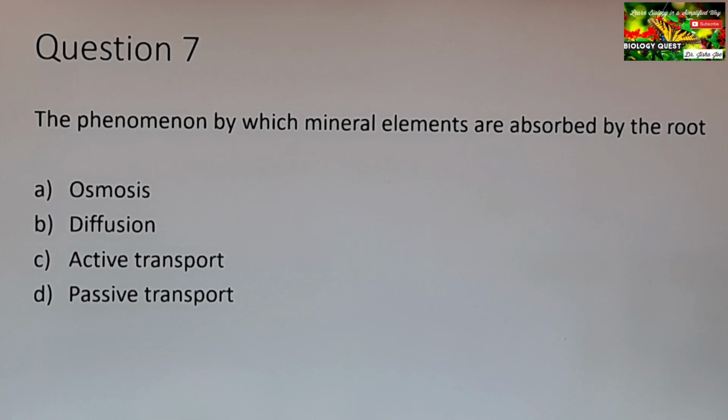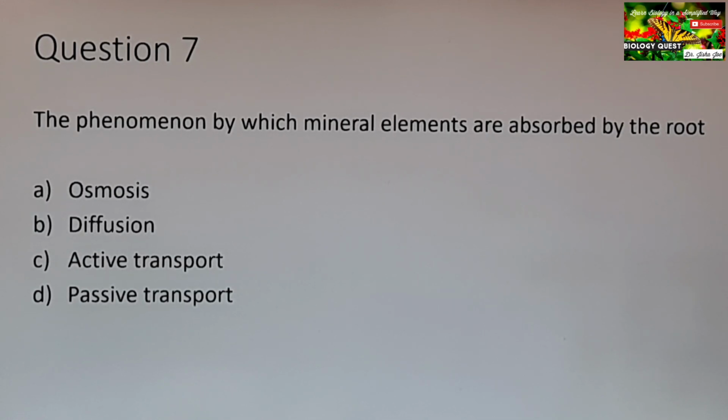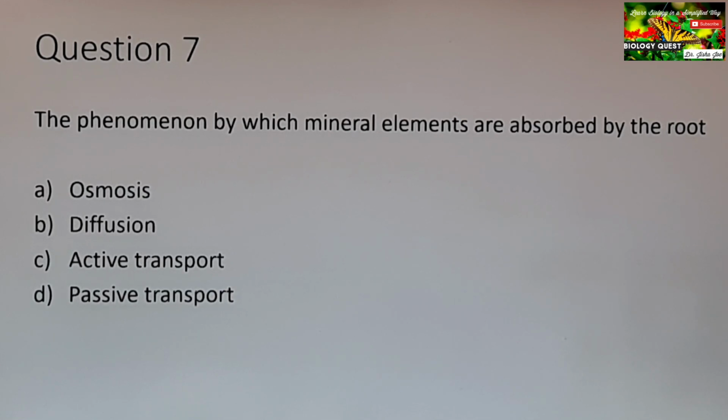Osmosis, we know, is the movement of water molecules across a semi-permeable membrane from a region of its higher concentration to a region of its lower concentration. Diffusion is the movement of substances from a region of their higher concentration to a region of their lower concentration when the two regions are in direct contact. That means there is no semi-permeable membrane separating the two regions.